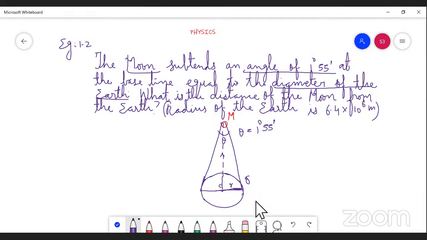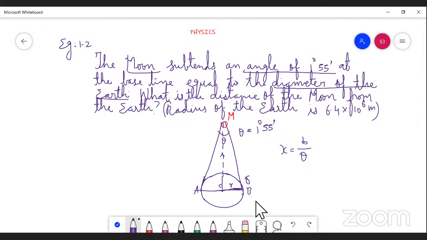So what is the necessary formula here? The parallax angle formula. X equal to b divided by theta. Theta is nothing but the angle, b is nothing but the base or diameter of the earth, and x is nothing but the distance between, let's say this is A, B, the distance between A to M or B to M.